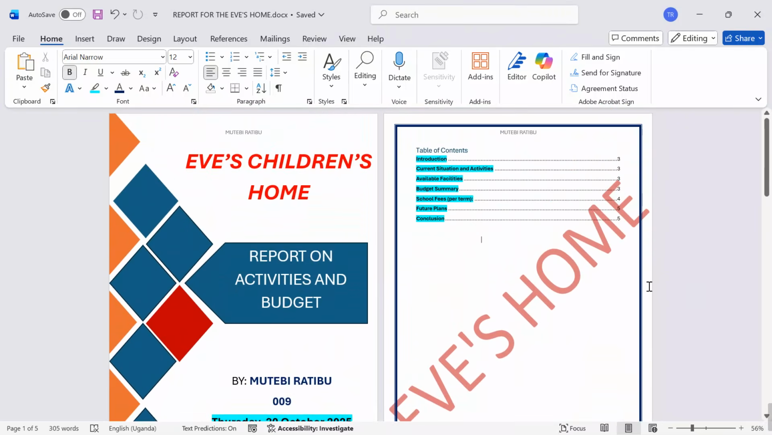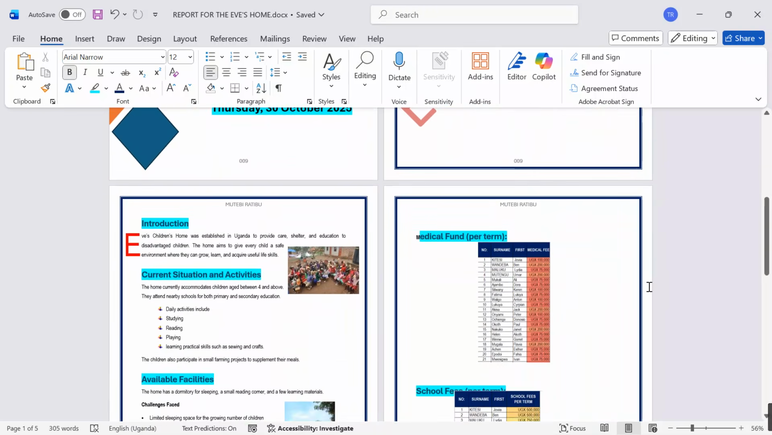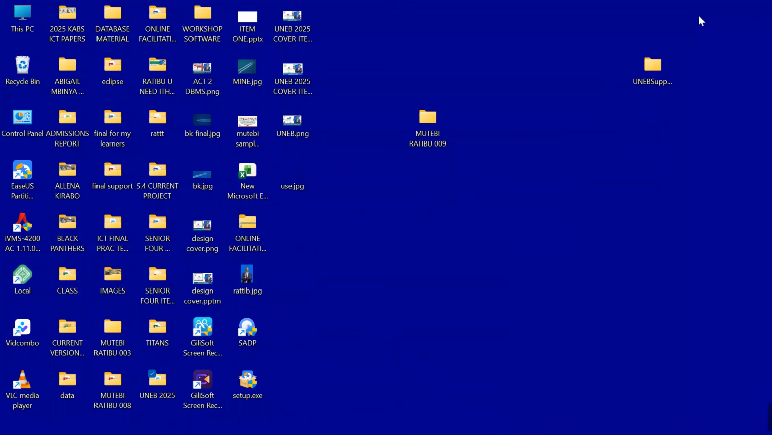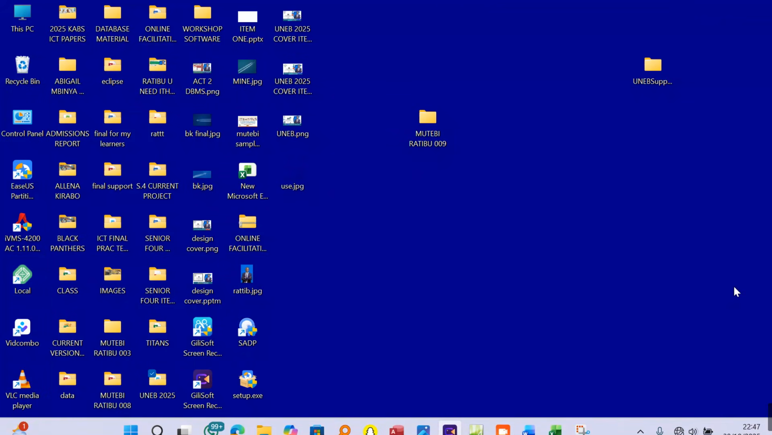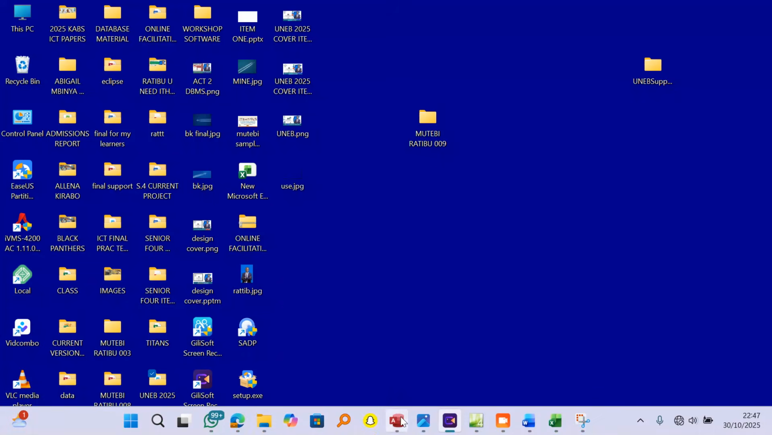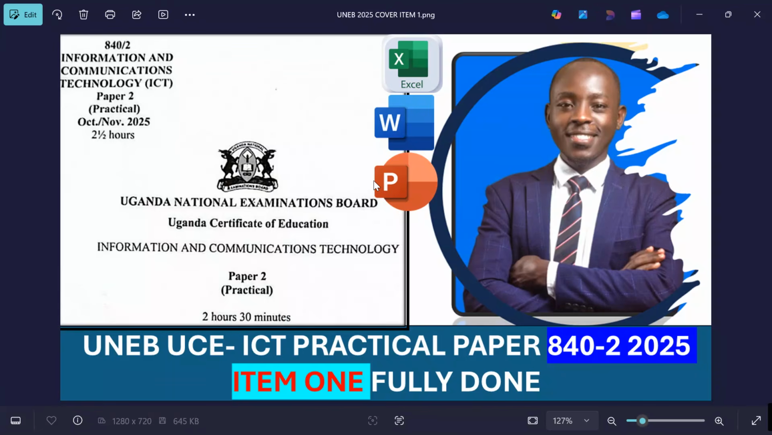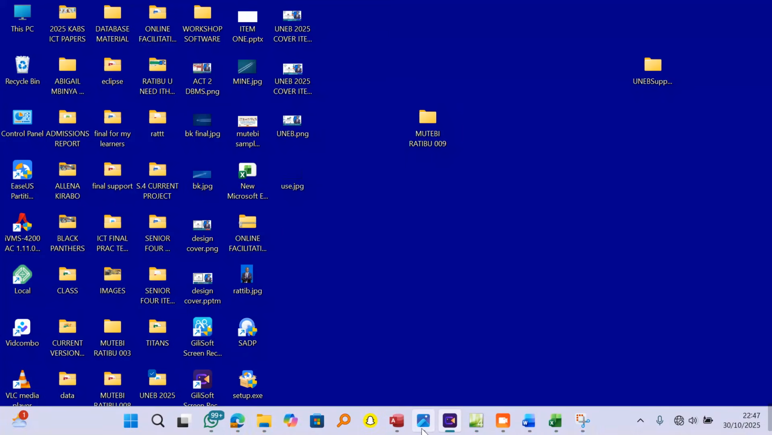I'm left with only one application to see that we can get it done and dusted. Now, when we check here, we see that we had planned in this item to use over 3 applications: Spreadsheet, word processing, and PowerPoint presentation. So far, we have used the Spreadsheet, we have used word processing for the report, and now we want to use PowerPoint to come up with a presentation which Eve will submit to the charity organization during